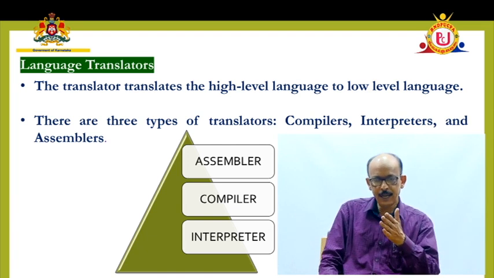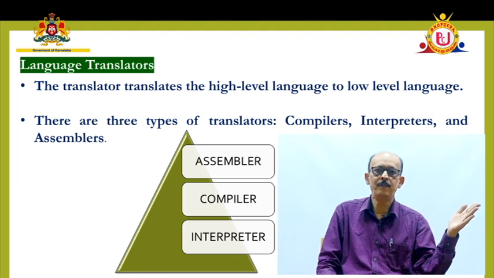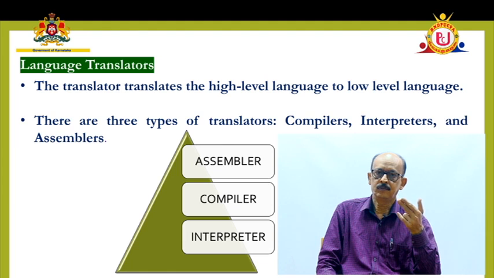How to convert high-level language program into machine-level language program, you need to have 2 translators. One is called a compiler, the other one is called an interpreter.